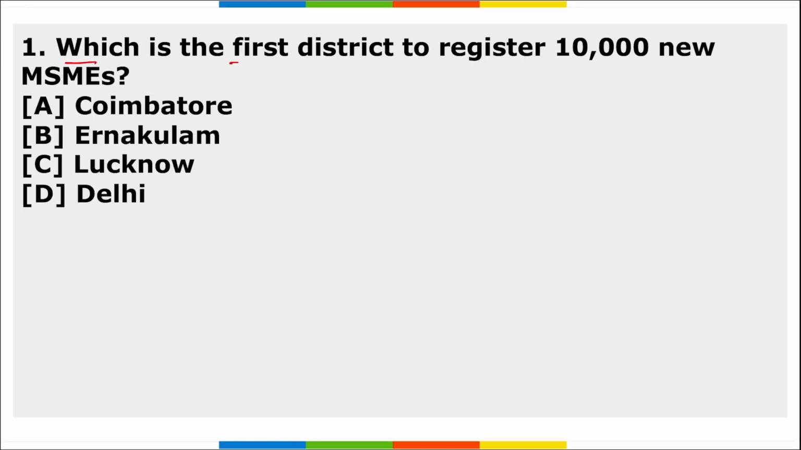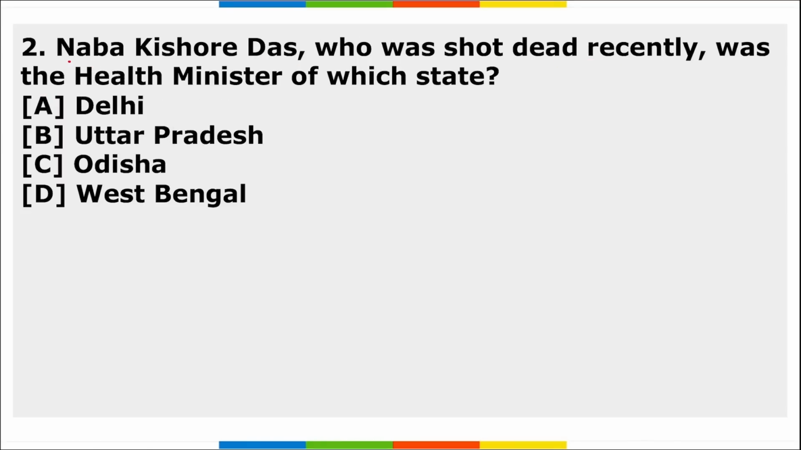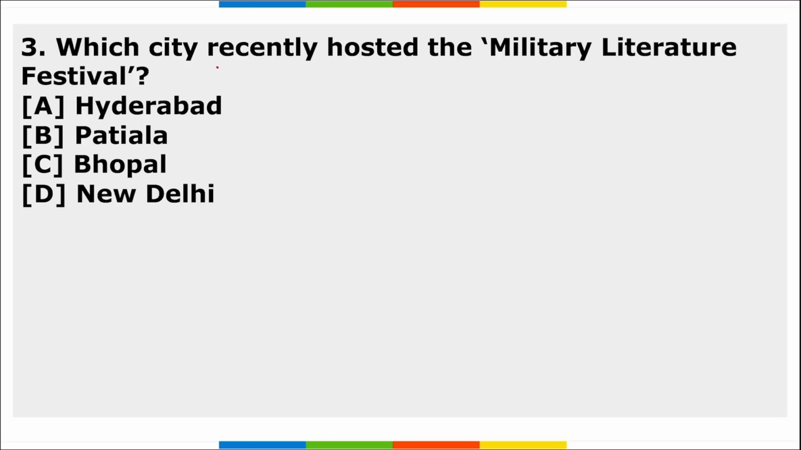First, which is the first district to register 10,000 new MSMEs? Next, Naba Kishore Das, who was shot dead recently, was the health minister of which state? Third, which city recently hosted the Military Literature Festival? So, friends, these are your three important homework questions, and I hope you have understood the assignment.